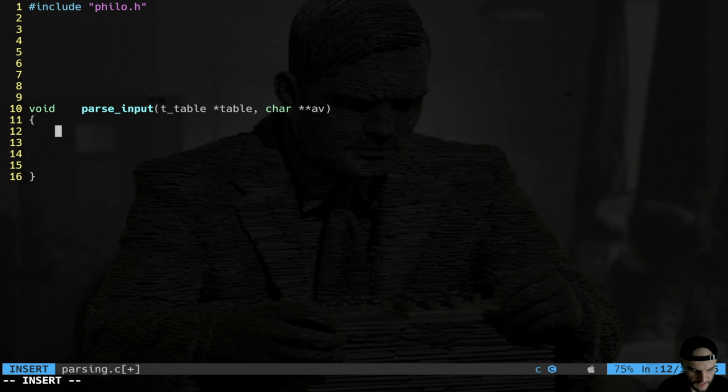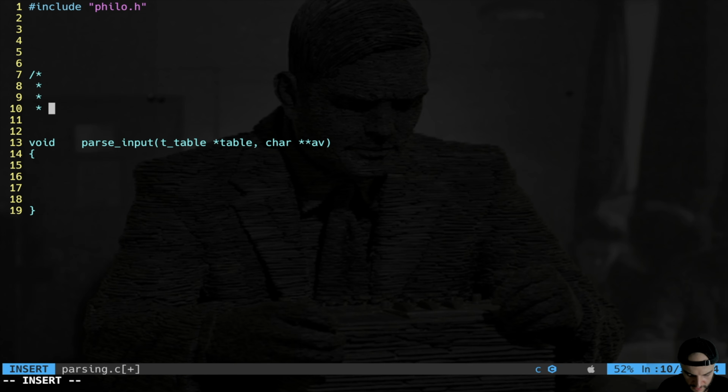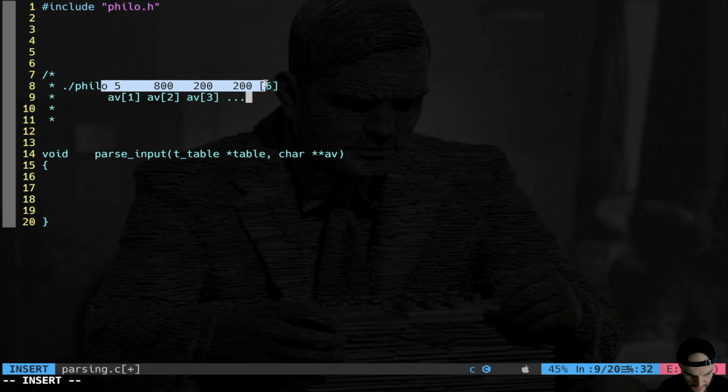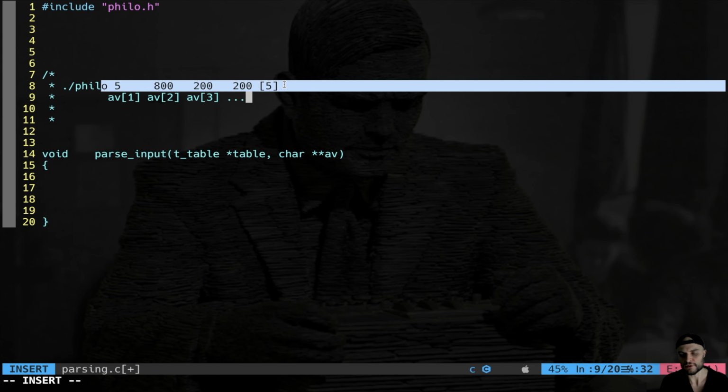Boom, let's start. So we understand that we have this input, right? Basically, what I want to do is to take all these parameters, which are av in position 1, av in position 2, av in position 3, and so forth, right? I want to take these strings and convert them to actual integers, to actual values.